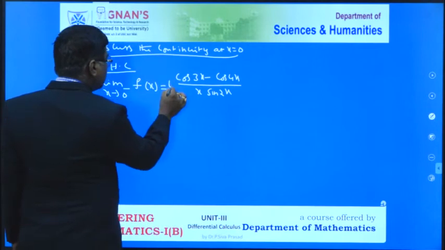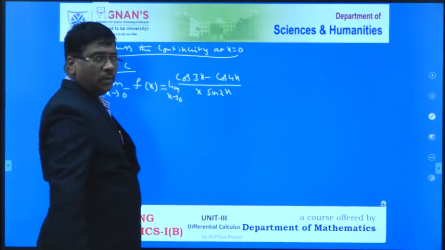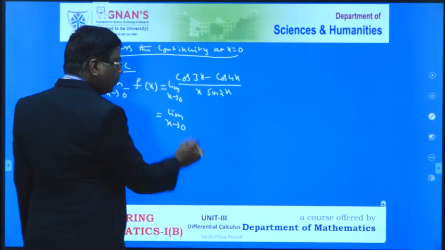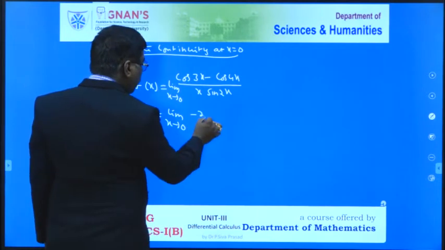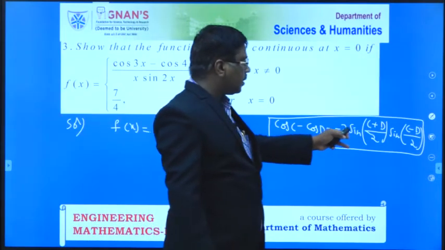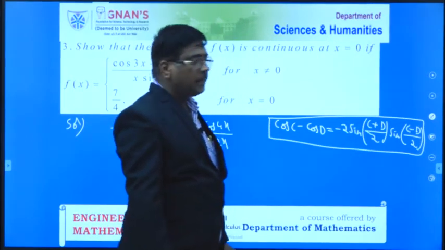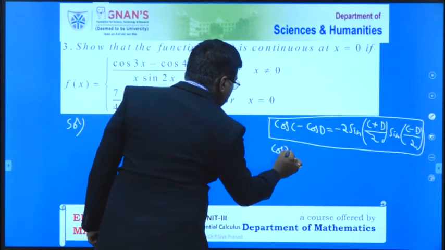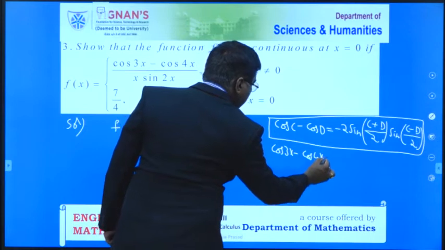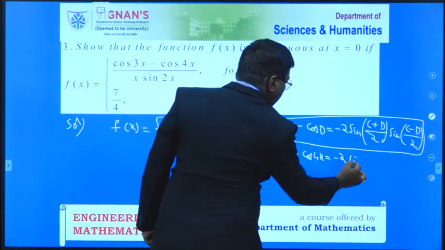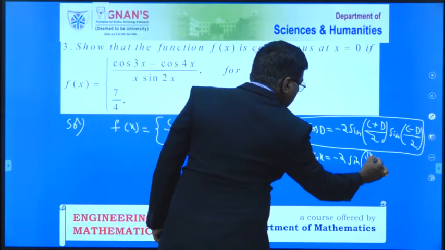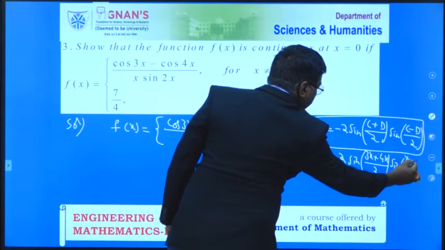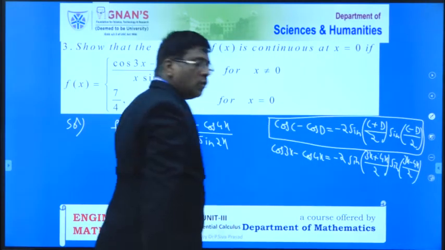Limit of x tends to 0. Now I have to apply the formula: limit of x tends to 0 of minus 2 into, what we discussed in the previous class, cos C minus cos D is equal to minus 2 sin (C plus D)/2 into sin (C minus D)/2. Therefore cos 3x minus cos 4x is equal to minus 2 into sin of (3x plus 4x)/2 into sin of (3x minus 4x)/2.